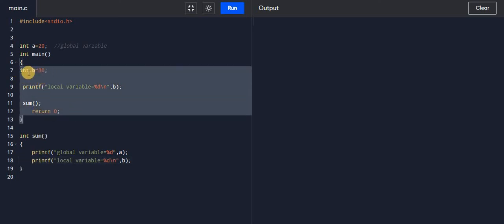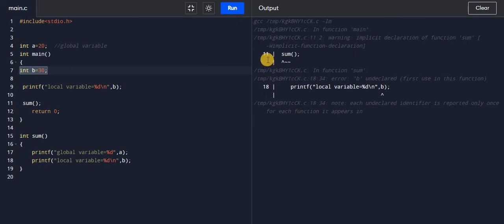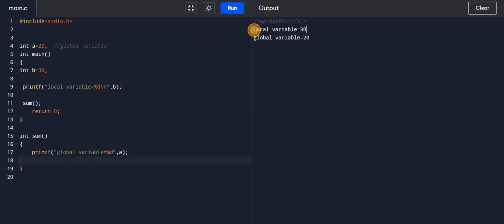Because the local variable is defined in the main function, we cannot access or use this local variable outside the function. So here we are using this local variable b outside the main function where it is defined. If I run this, it will give an error at line number 11 and at line number 18. So if I erase this, you will get the answer: local variable is 30 and global variable is 20.